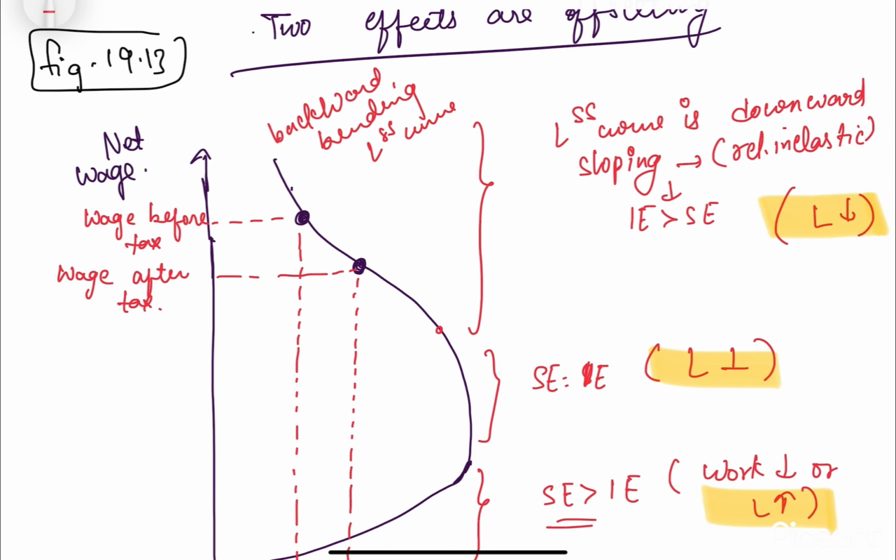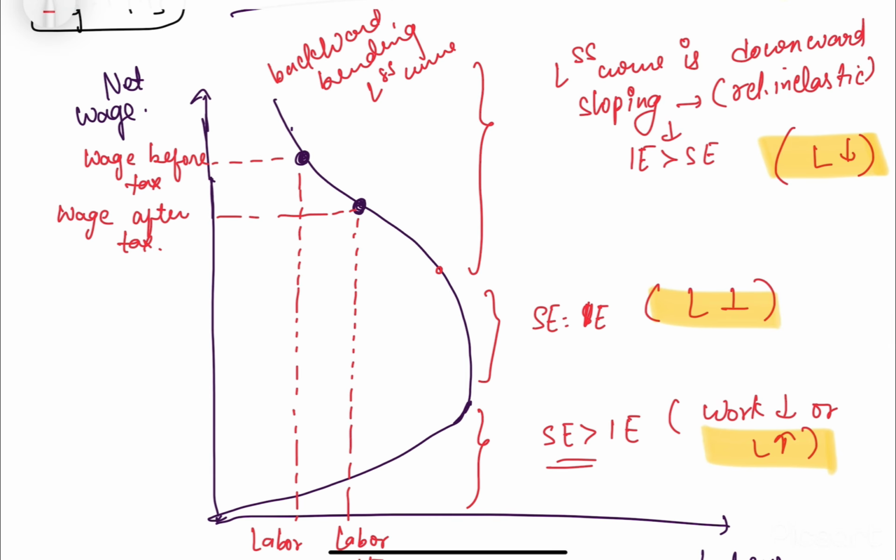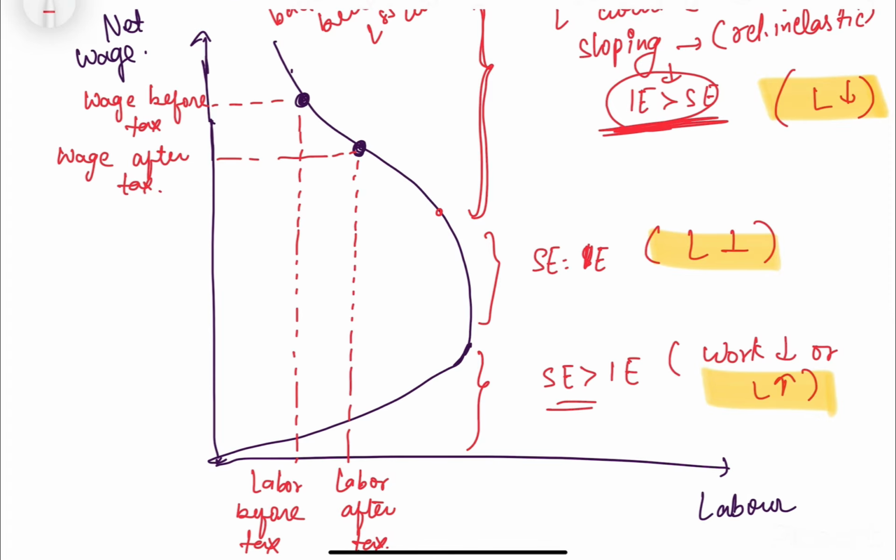Labor supply curve. If we look at this part, we saw that this is where the income effect will dominate the substitution effect. What it means is, suppose before tax our wage was here, at this point, but after tax our wage will reduce, so we will reach somewhere here, at this point.